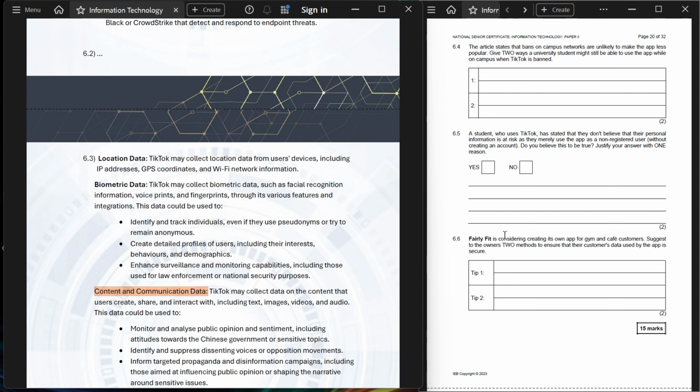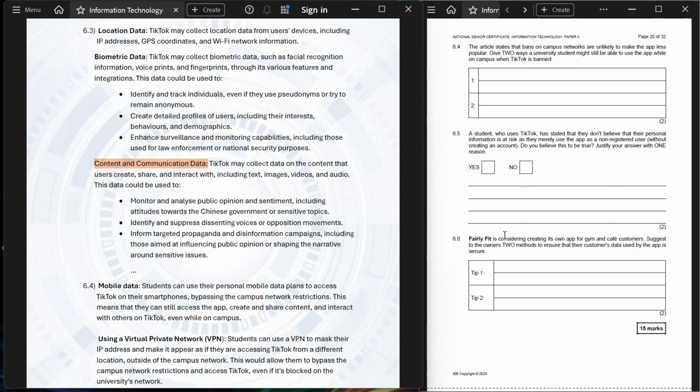6.4. The article states that bans on campus network are unlikely to make the app less popular. Give 2 ways a university student might still be able to use the app while on campus when TikTok is banned. These are the only 2 possible answers that can satisfy this question. The answer, 6.4, mobile data.